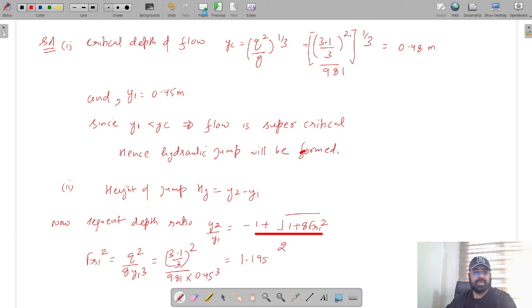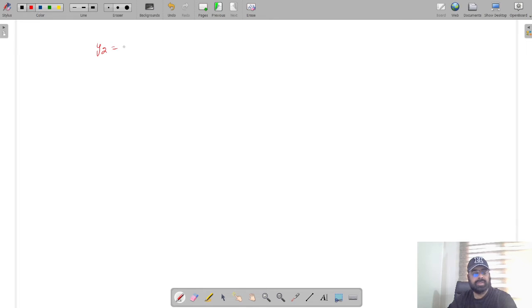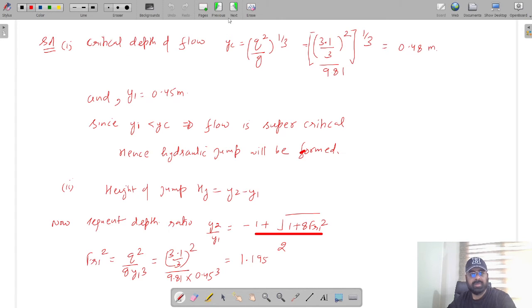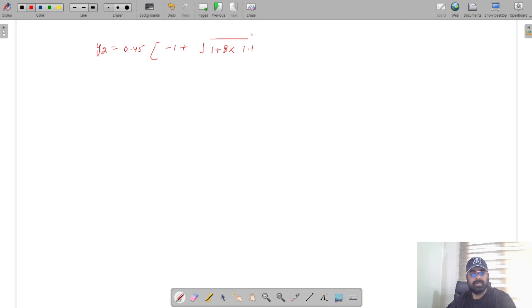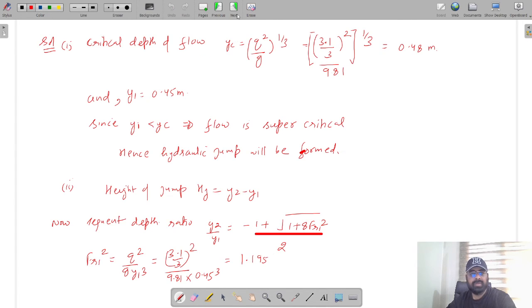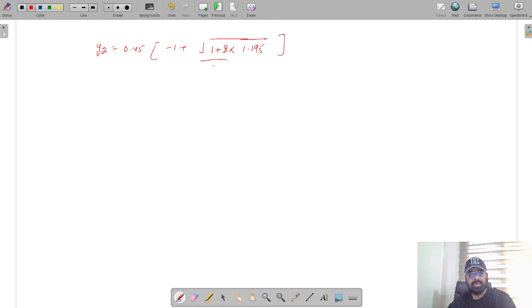Substituting the value, y2 is equal to y1 times minus 1 plus square root of 1 plus 8 Fr1 whole square, where Fr1 whole square is 1.195, divided by 2. On simplification, the value of y2 comes out to be 0.51 meter.